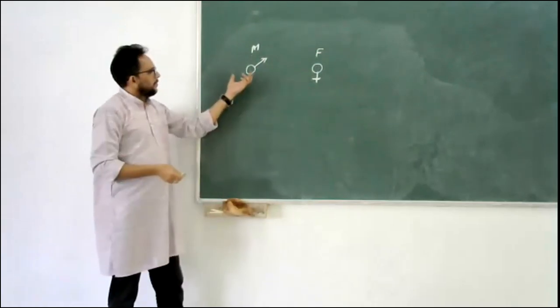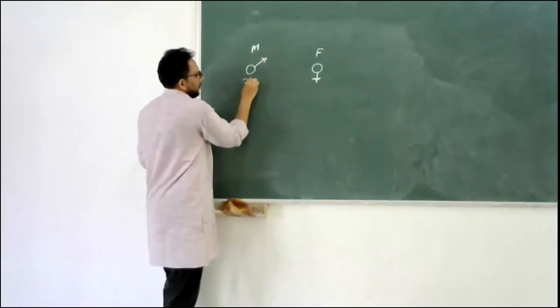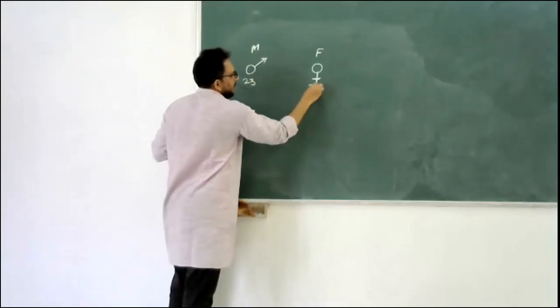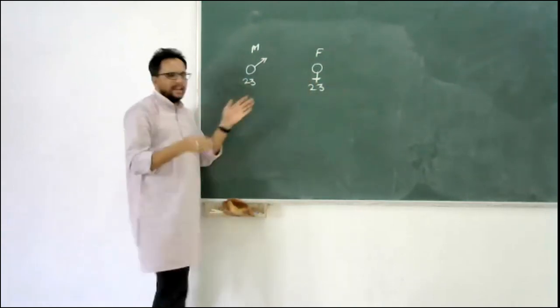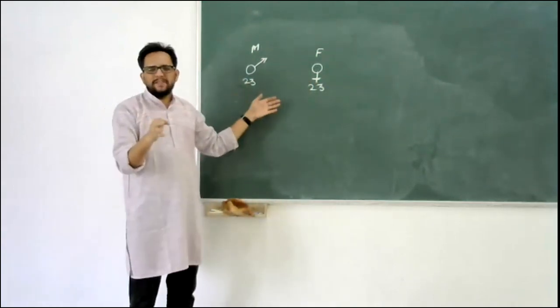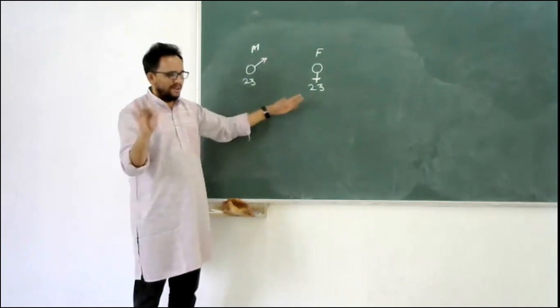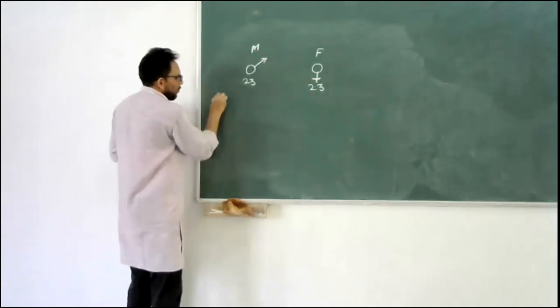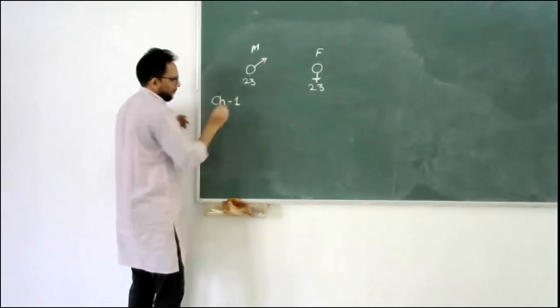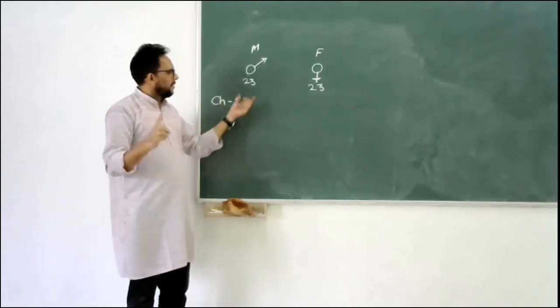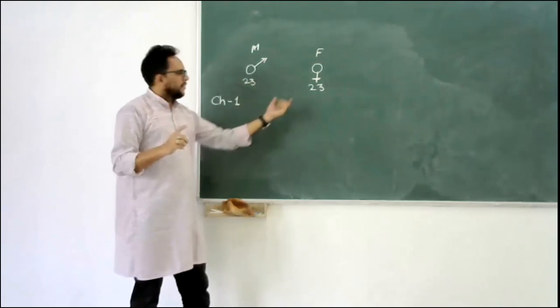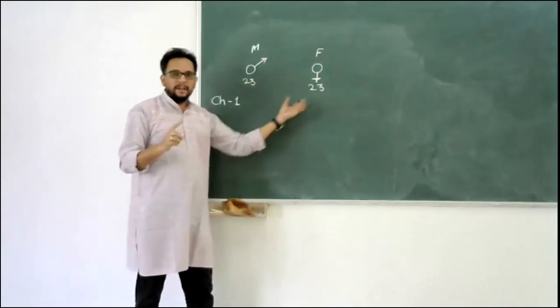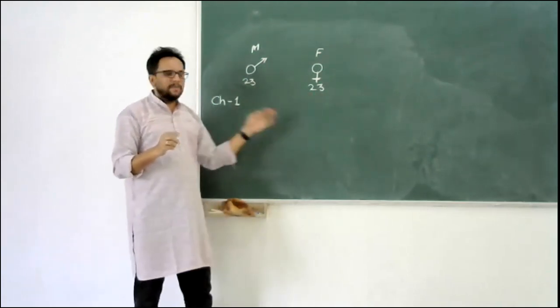So we receive 23 chromosomes from this side and 23 from this side. Again, I am not segregating 22 plus X and 22 plus Y. Let's, for simplicity, assume we take chromosome number 1. Chromosome number 1 will come from this side, as well as one copy of chromosome 1 will come from this side.